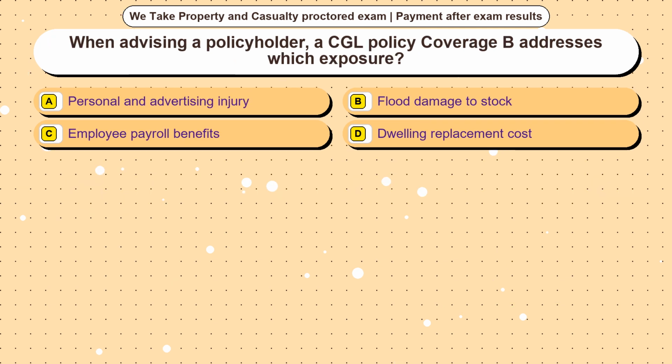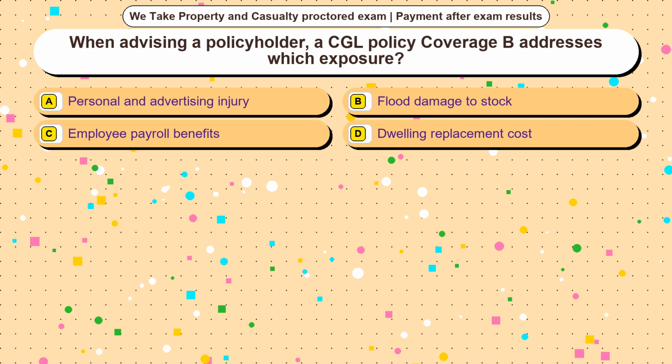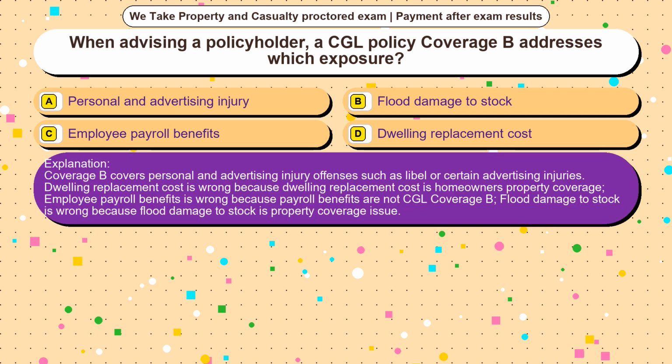Question 23. When advising a policyholder, a CGL policy Coverage B addresses which exposure? Option A, personal and advertising injury. Option B, flood damage to stock. Option C, employee payroll benefits. Option D, dwelling replacement cost. The correct answer is option A. Coverage B covers personal and advertising injury offenses such as libel or certain advertising injuries.